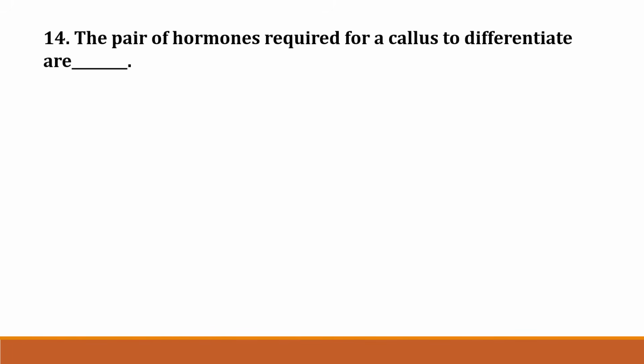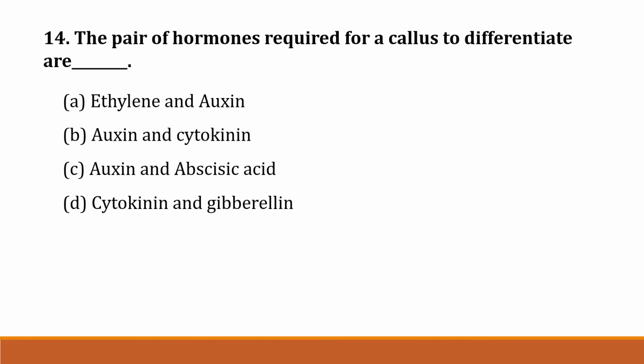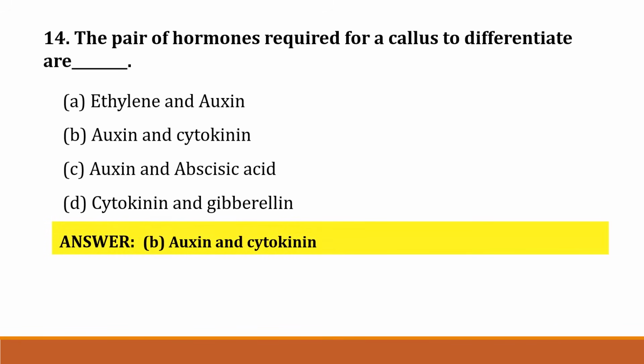The next question, question number 14. The pair of hormones required for a callus to differentiate are option A. Ethylene and auxin. Option B. Auxin and cytokinin. Option C. Auxin and abscisic acid. Option D. Cytokinin and gibberellin. Correct answer is option B. Auxin and cytokinin. When auxin concentration is high and cytokinin concentration is low, it helps for rooting, and when auxin concentration is low and cytokinin concentration is high, it helps for shooting.